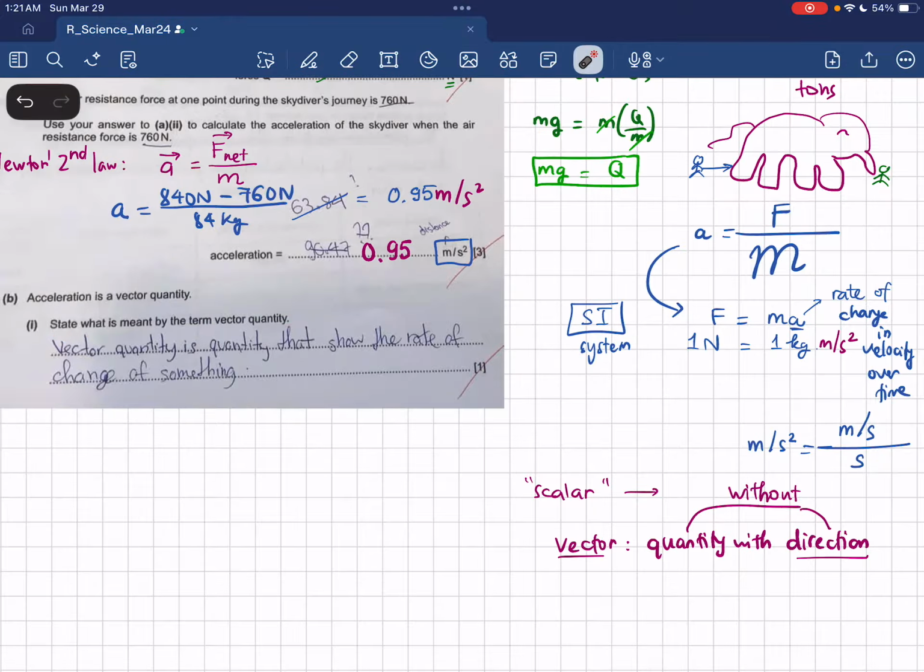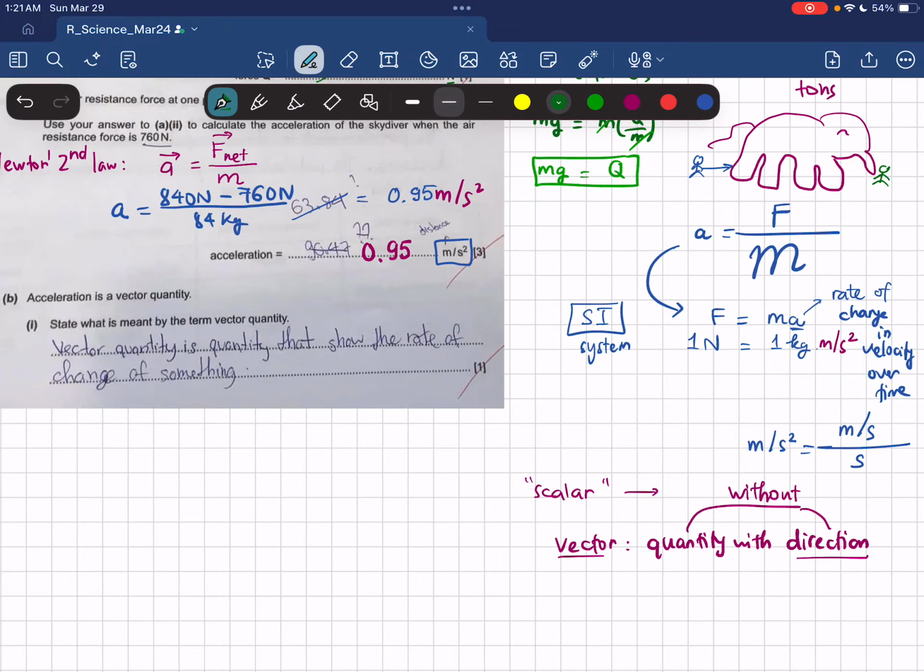You mentioned vector quantity is a quantity that shows the rate of change of something. So actually this is not accurate, okay? I think that maybe you tried to define acceleration itself, and yes, that is acceleration by definition. So let's do the definition of acceleration again. Acceleration is the rate of change in, you mentioned there, in what? In something. So what is the something here?